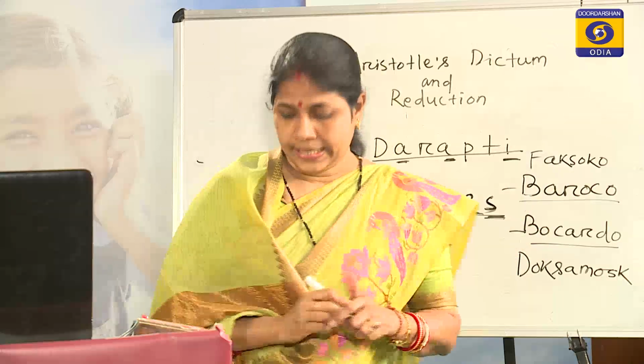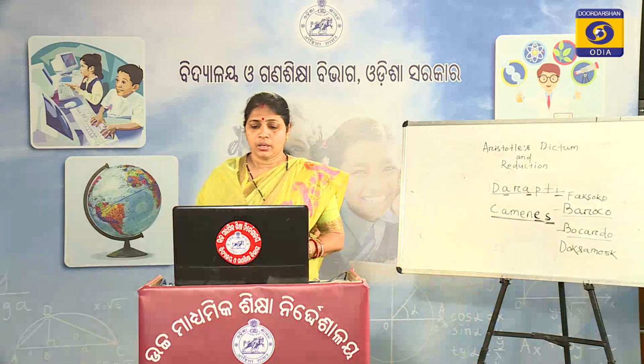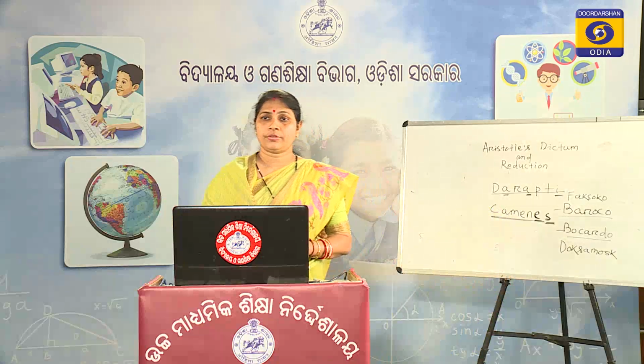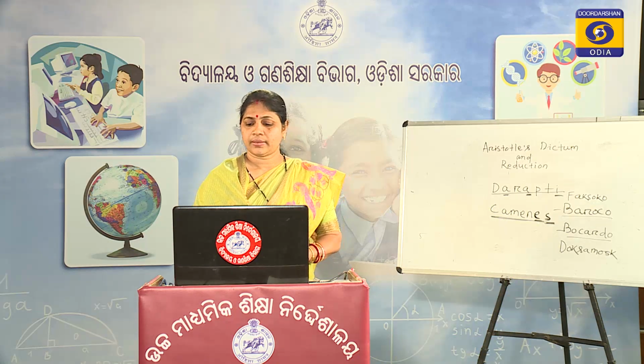Now let us start how we can reduce the imperfect moods of the second, third and fourth figure one by one.